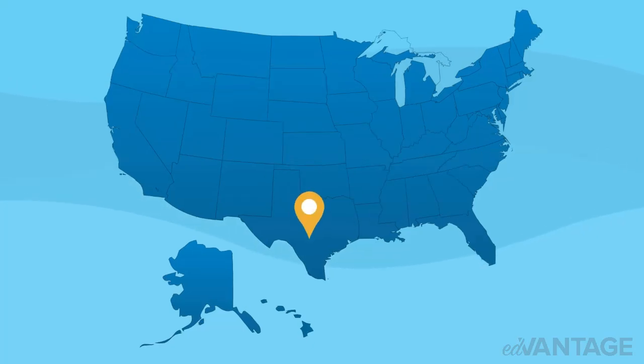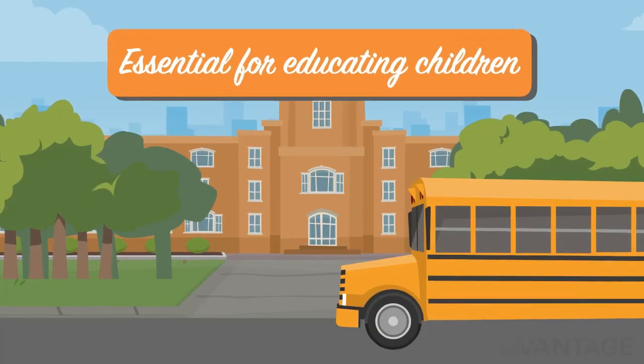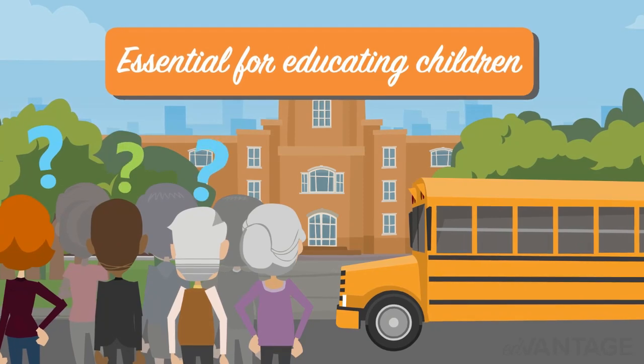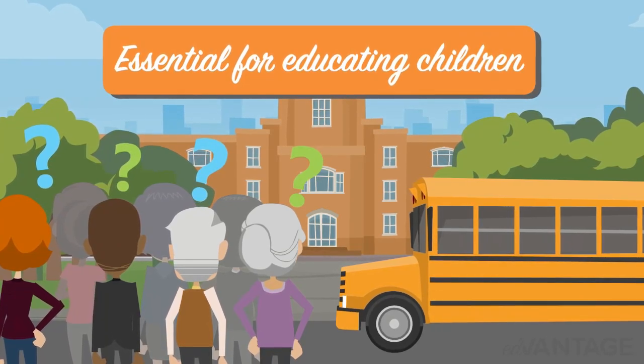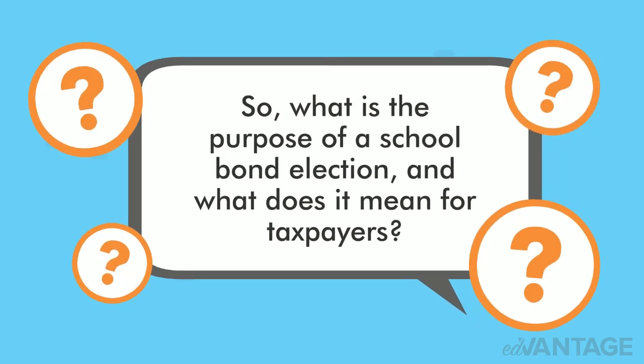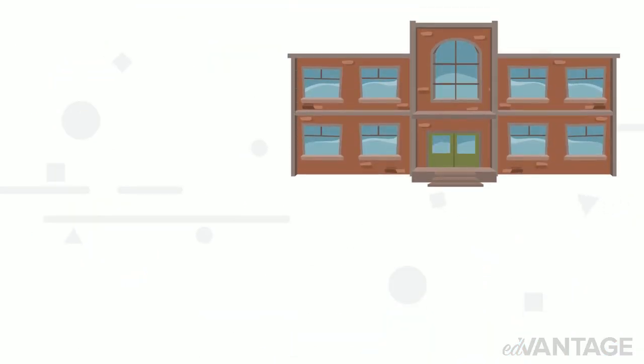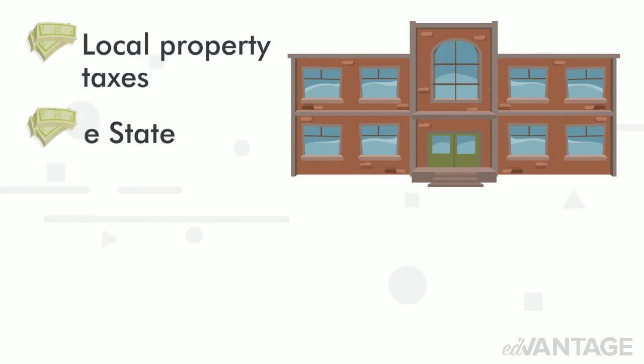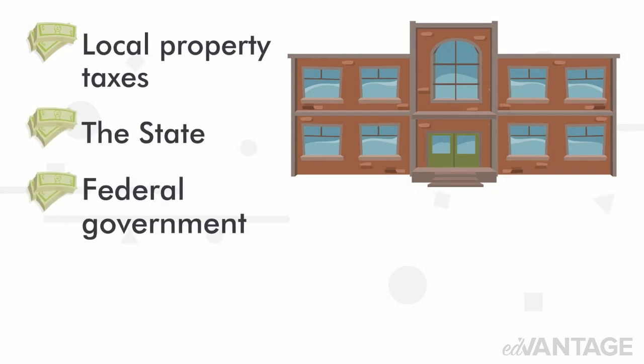In Texas, public schools are essential for educating children, but many people don't understand school funding. So, what is the purpose of a school bond election and what does it mean for taxpayers? School districts can receive funding from local property taxes, the state, and federal government.